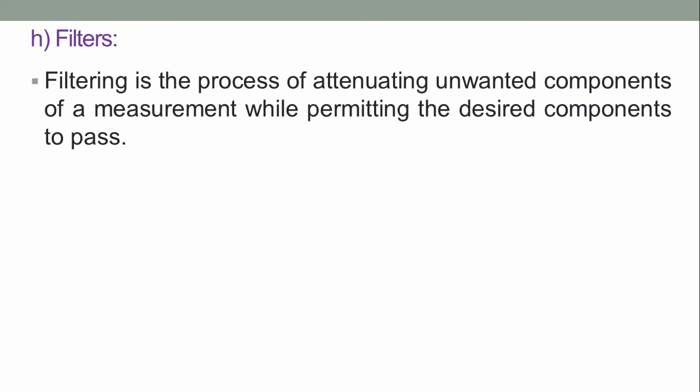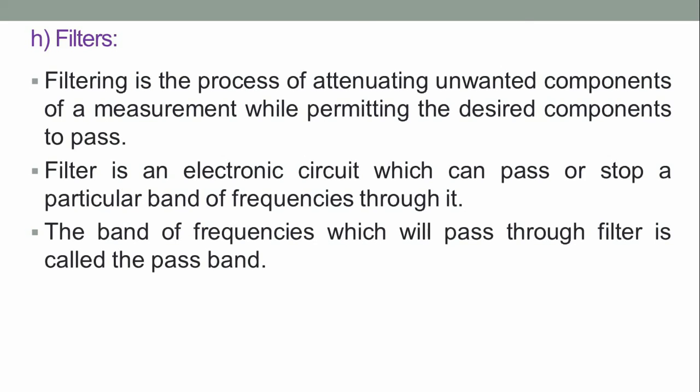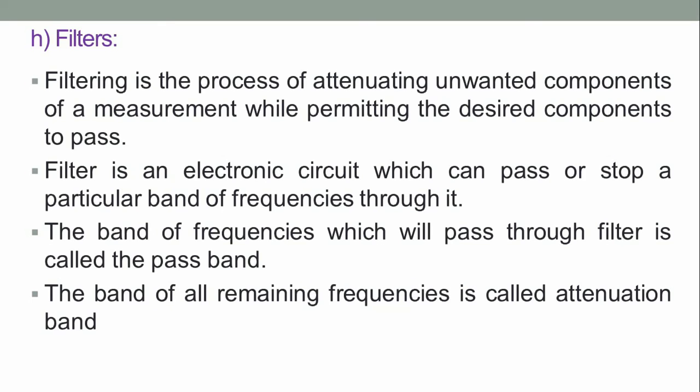Filtering is the process of attenuating unwanted components of a measurement while permitting the desired components to pass. A filter is an electronic circuit which can pass or stop a particular band of frequencies through it. The band of frequencies which will pass through the filter is called the pass band. The band of all remaining frequencies is called the attenuation band.